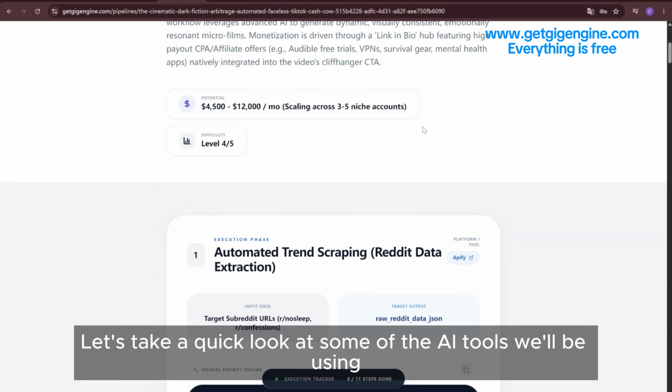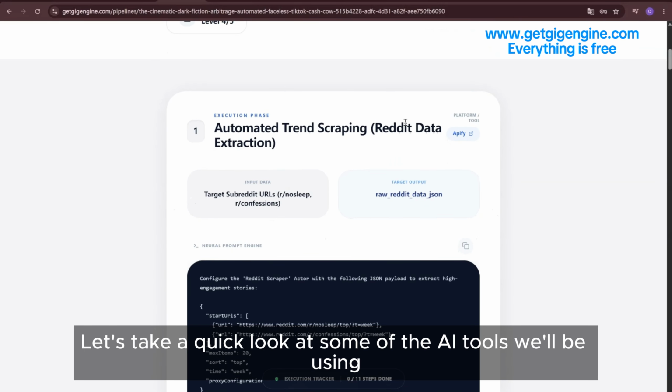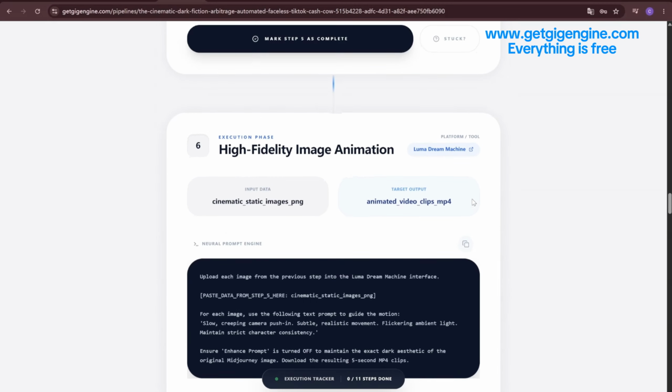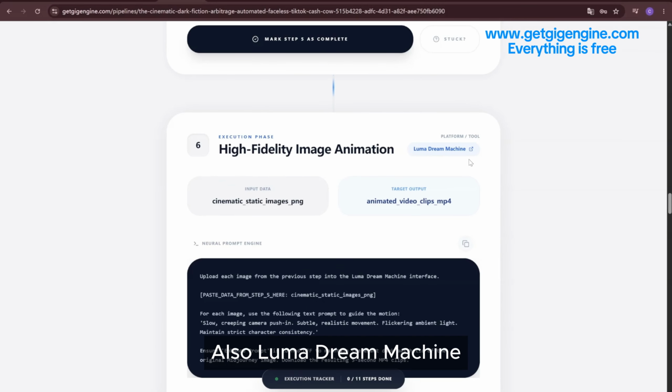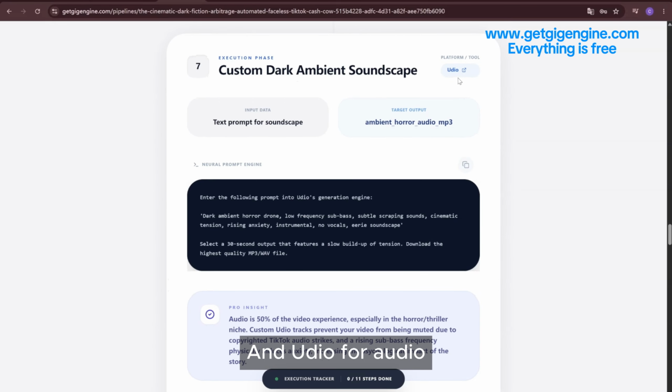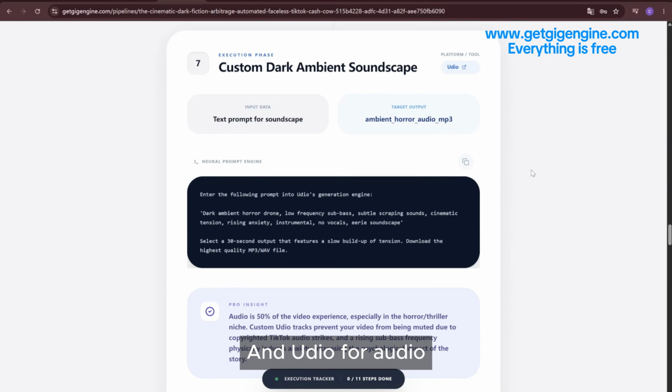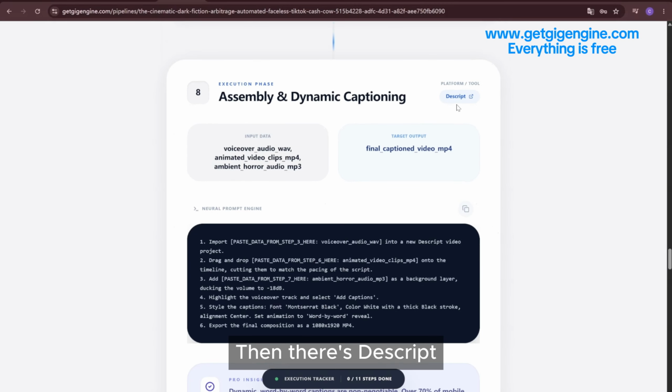Let's take a quick look at some of the AI tools we'll be using. First, step 1 uses Apify. Next is ChatGPT, then Eleven Labs, and Midjourney. Also Luma Dream Machine, and Udio for audio. Then there's Descript.